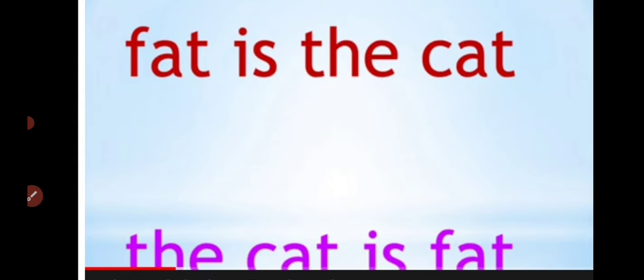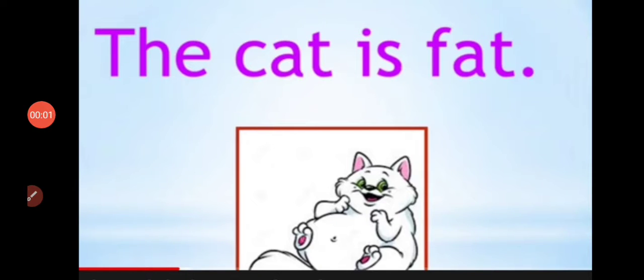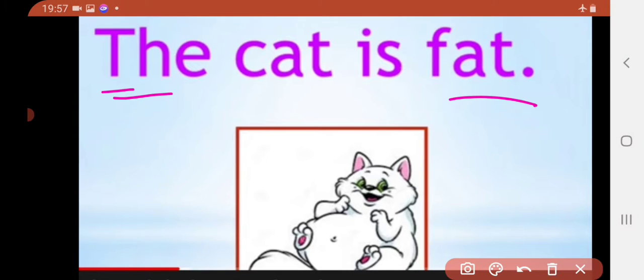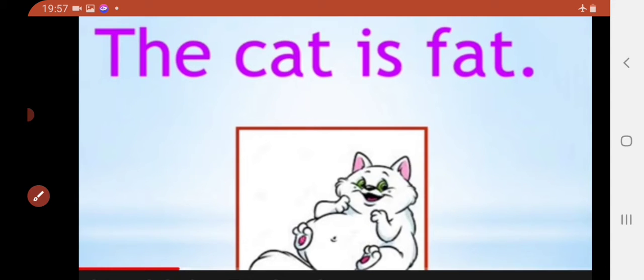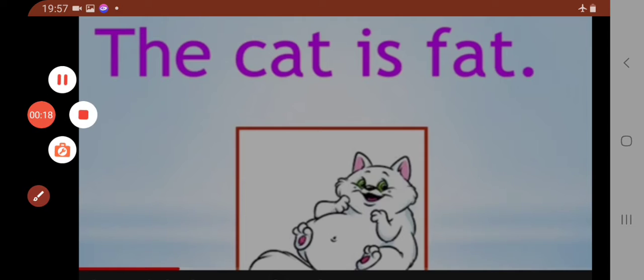Children, even though it makes sense, it is not complete, right? So here you can see the sentence is complete. The cat is fat, with the first letter of the first word in capital. T is a capital letter and at the end there is a full stop. So here the sentence is complete.